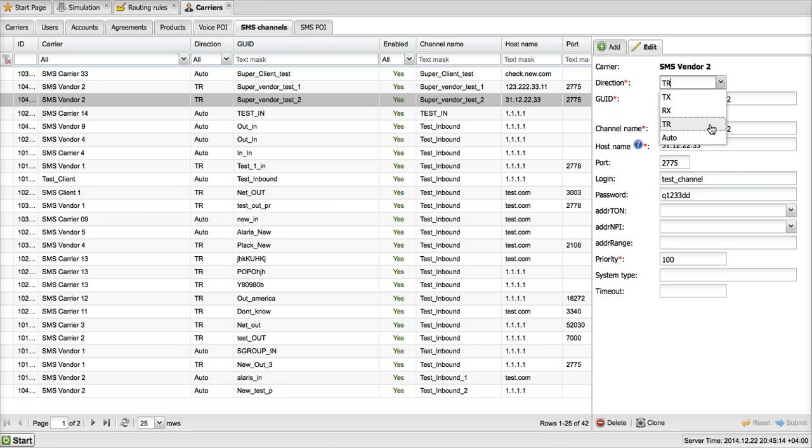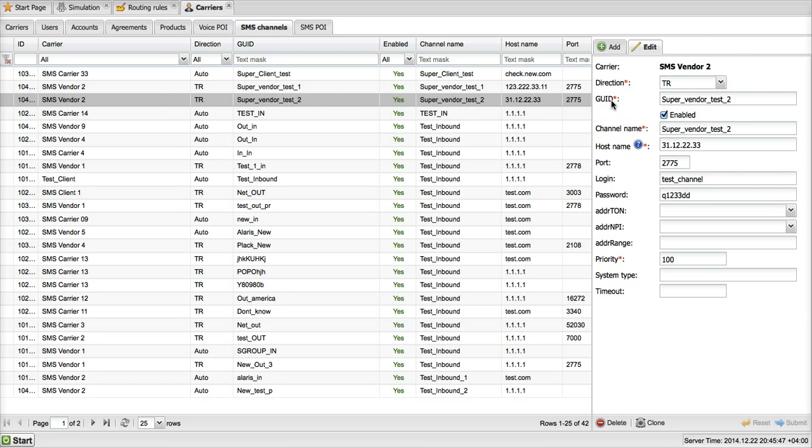That's why we recommend that this direction type be used for vendor channels, because with vendors, you need to be able to both send traffic to them and receive delivery reports back from them. And finally, the auto channel type means that when a system receives a bind request from a customer, it needs to confirm the channel type requested by the customer side. That's why this channel type is only good for customer binds.